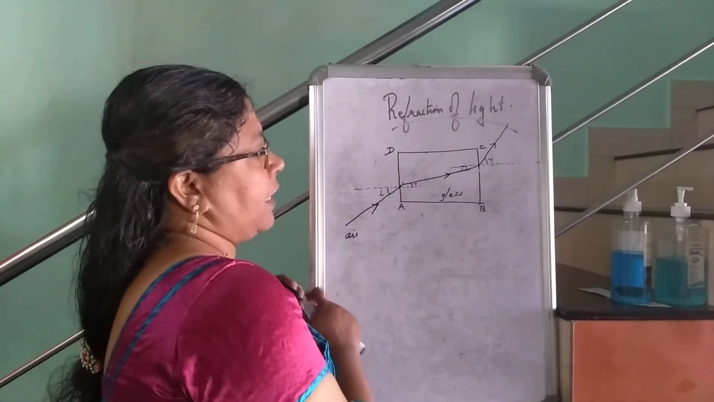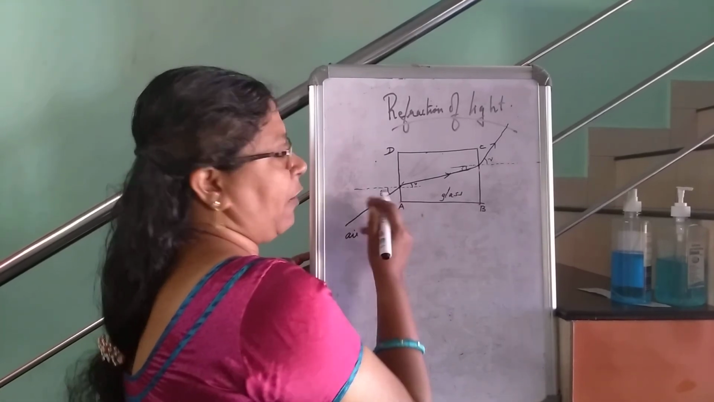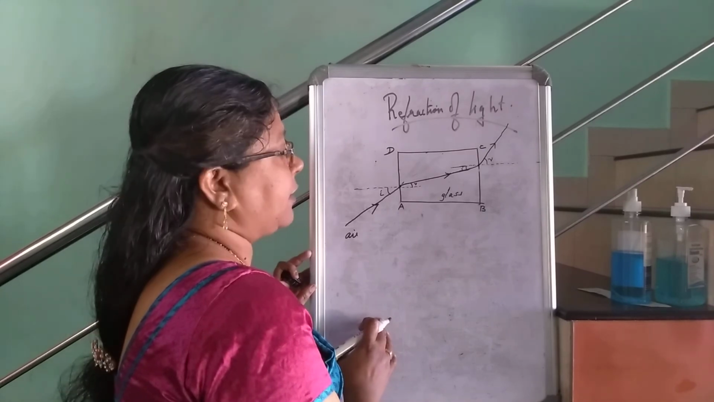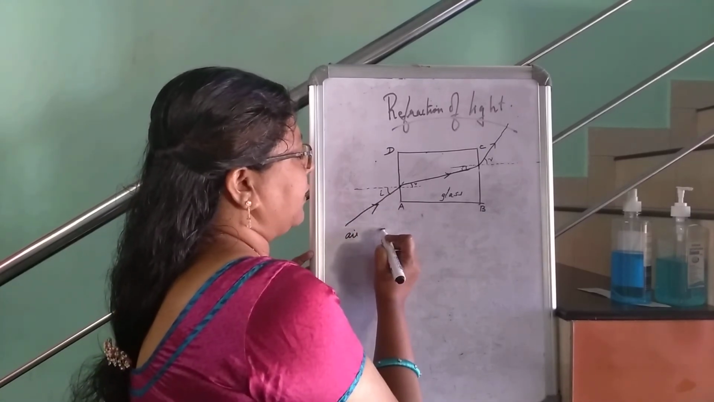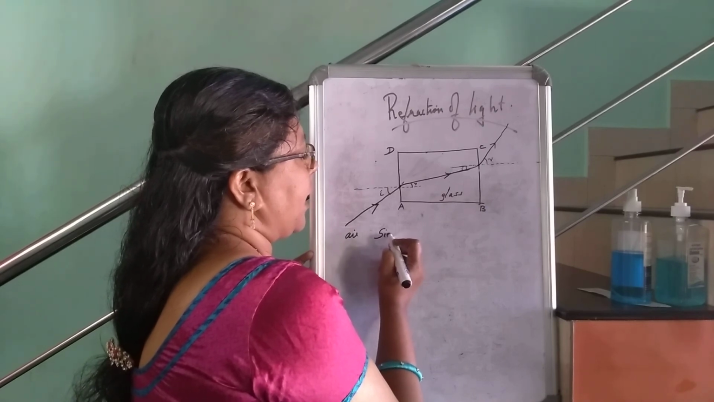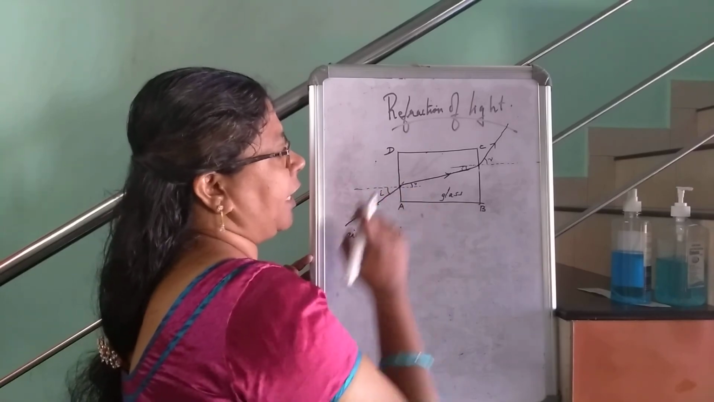Now, next one is, suppose you are taking this here. You have already studied trigonometry in your maths classes. Now we are taking the sine of the angle of incidence, sine I. And you are taking the sine of the